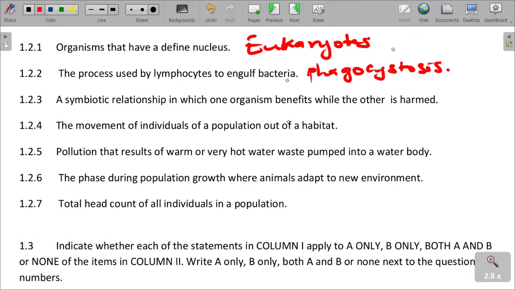And then a symbiotic relationship in which one organism benefits while the other is harmed. It's called parasitism. I remember that we talked about these relationships. When something is a parasite, it means it is feeding on the host. So in a symbiotic relationship where one benefits and the other is harmed, it's a parasitic relationship.